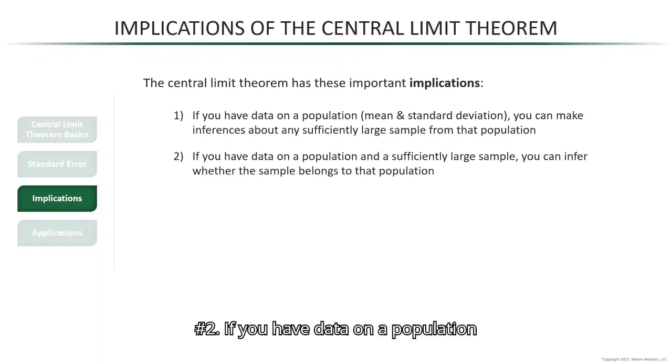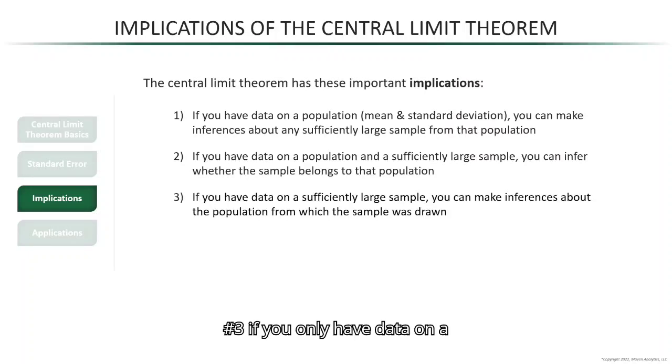Number 2, if you have data on a population and a sufficiently large sample, then you can infer whether the sample belongs to that population. And this is very similar. You use the population data to build the sampling distribution, and then you see where the sample data lies along that distribution. And if the sample mean is improbably higher or lower than the population mean, well then chances are that sample is not from that population.